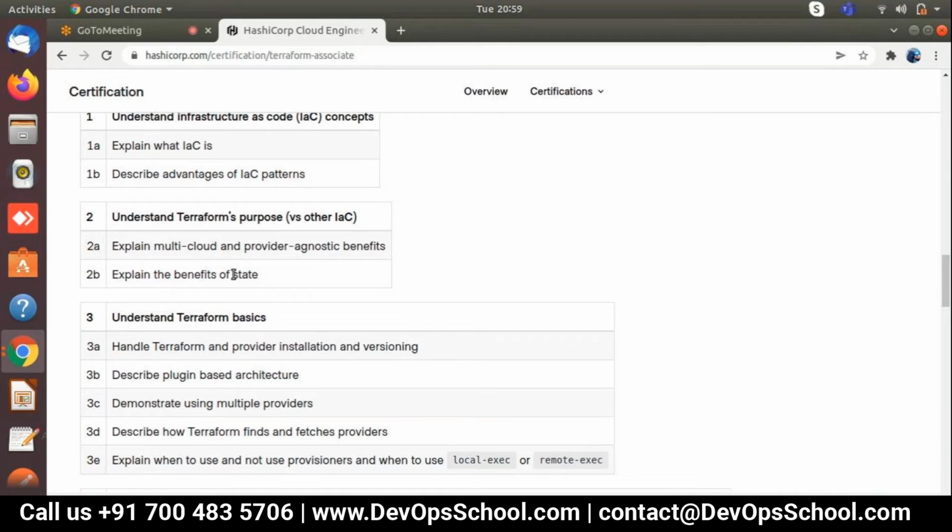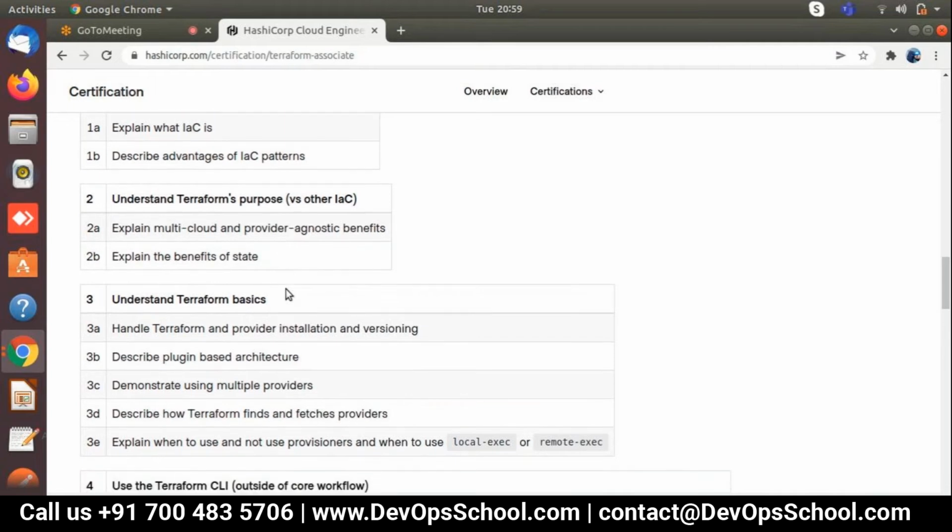After that, explain the benefit of the state file. There is one terraform.tfstate file that is created automatically whenever you deploy any type of code in Terraform. Why that file is required and what the benefits of that file are, we are going to understand. So this is about understanding the Terraform purpose.